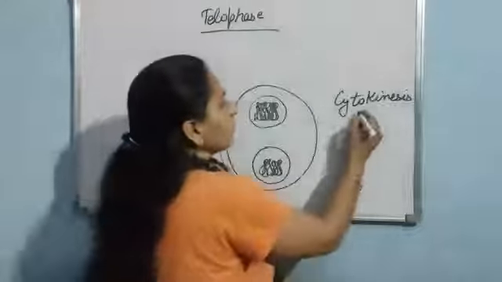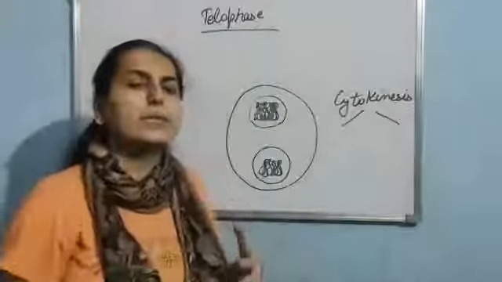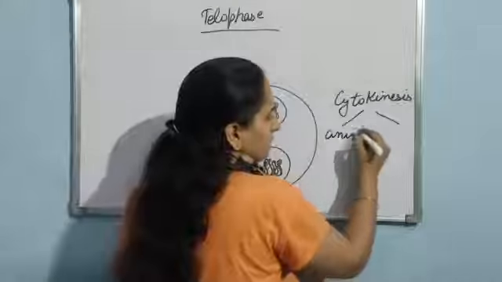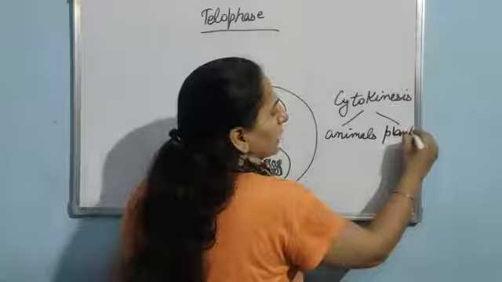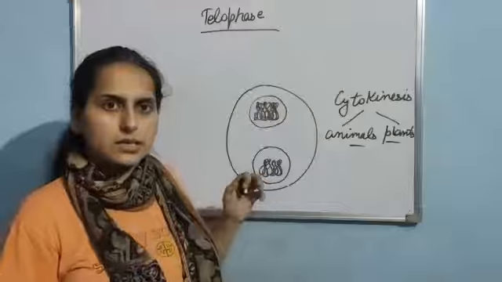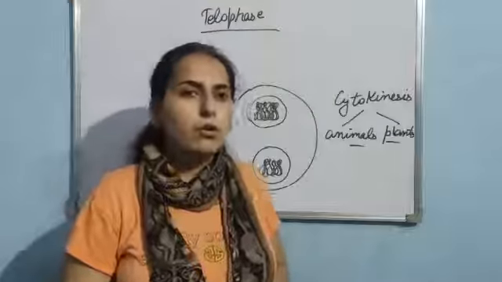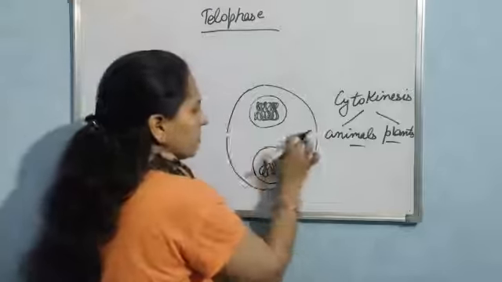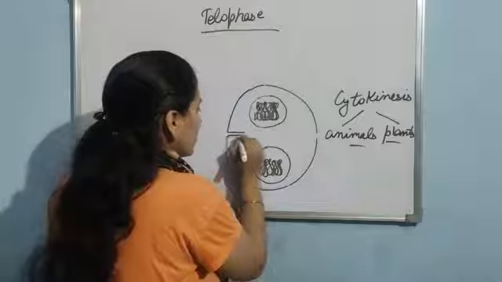Clear? Now cytokinesis takes place in different ways in animals and in plants. If I talk about animals, in animals there is a furrow formation from the sides, like here at the sides.